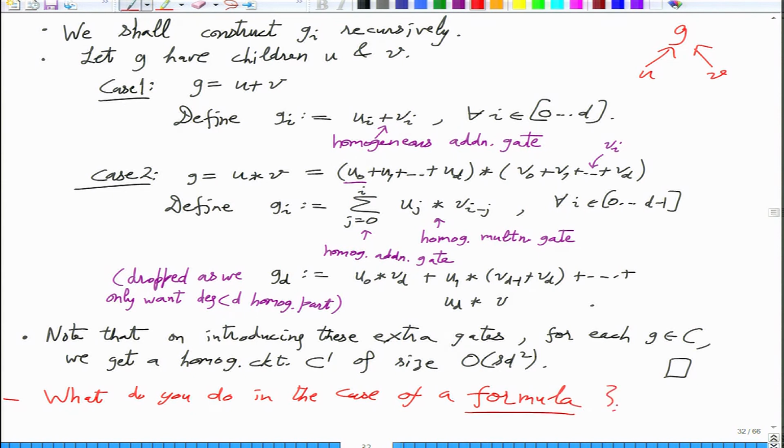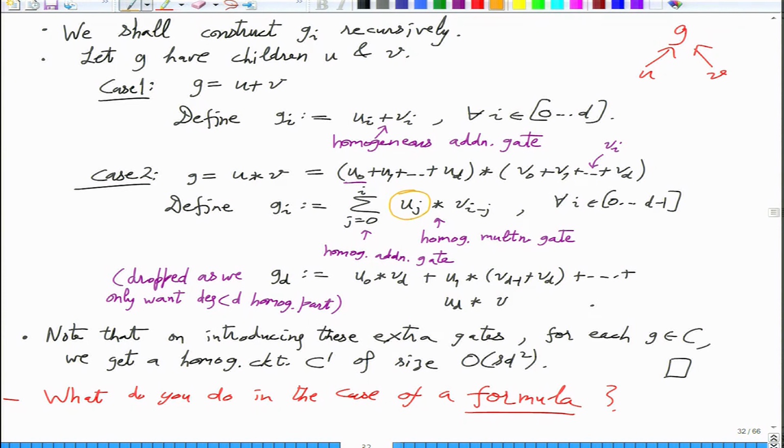So you are given a formula, which means fan-out is 1, and you are interested in computing all the homogeneous parts as formulas. So fan-out should remain 1. You observe that in our proof, we are using this uj.